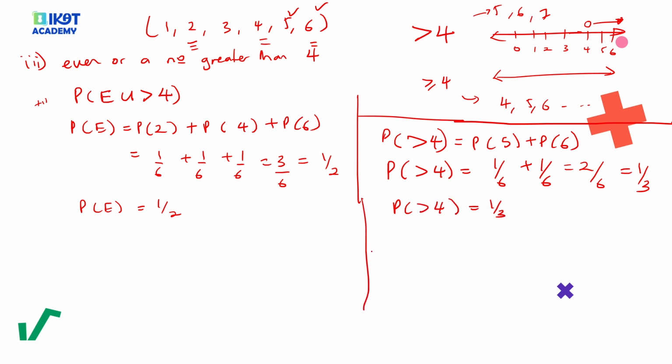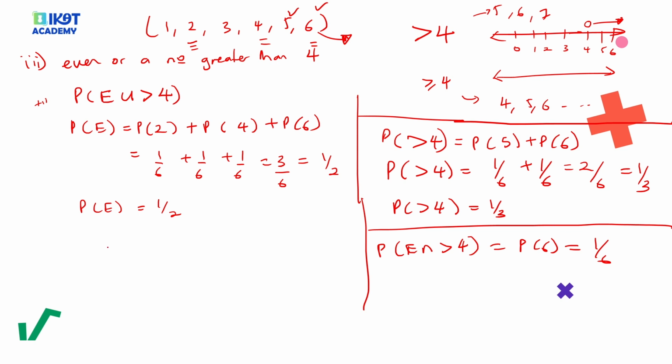Let's also find the probability of getting the intersection, even intersection a number greater than 4. In this case, the only number in the intersection is 6. So probability of getting a 6 is 1 out of 6. Now we can substitute in our formula: the probability of even union a number greater than 4 is equal to the probability of getting an even number plus the probability of getting a number greater than 4 minus the probability of the intersection.